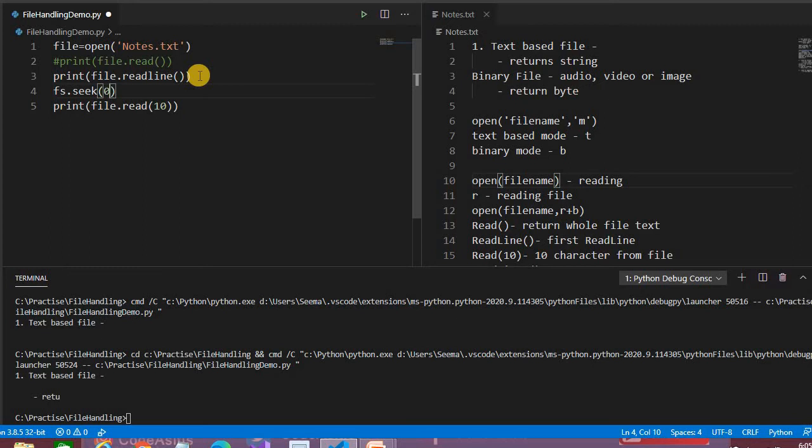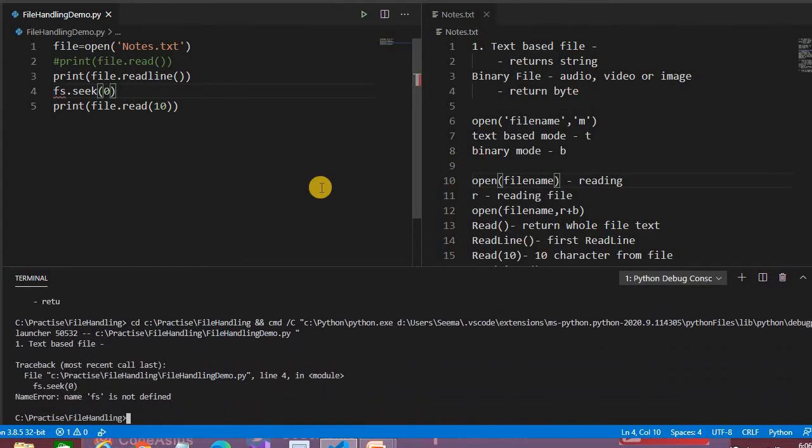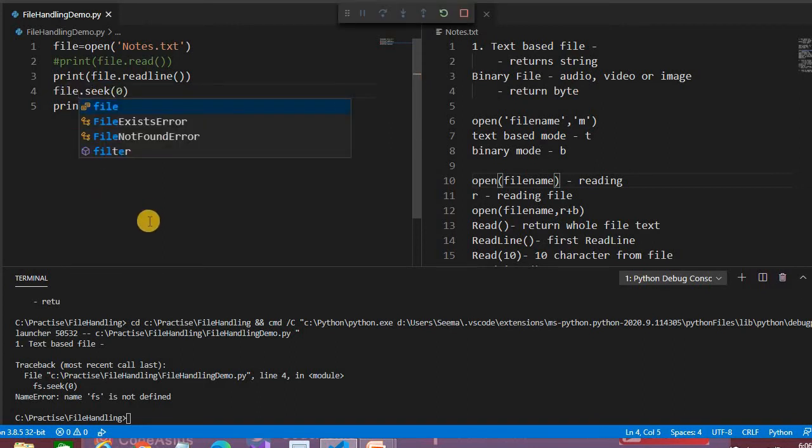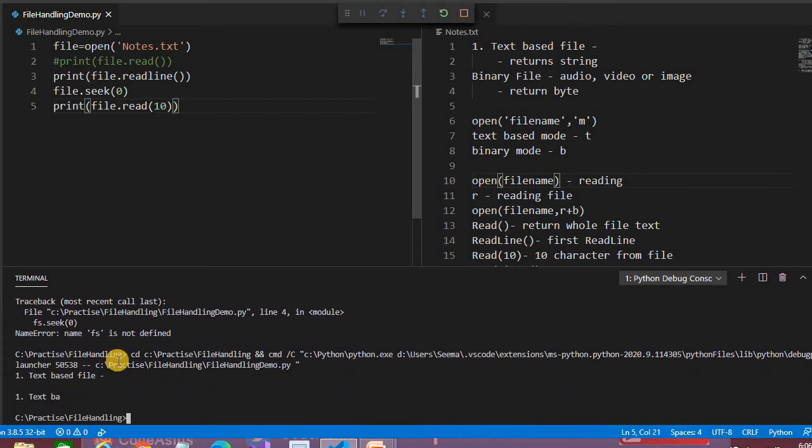Seek is the function which puts the cursor at a starting point, the start of the file. It's not fs, it's file, sorry. Run again, and see here, it's starting from the beginning.